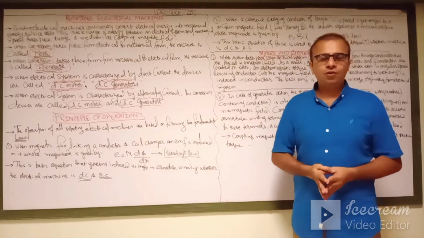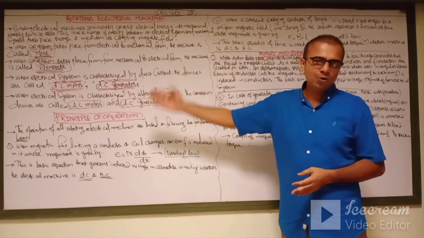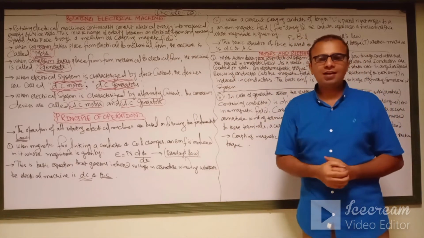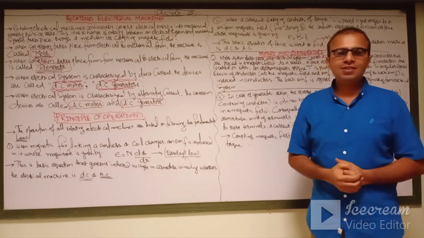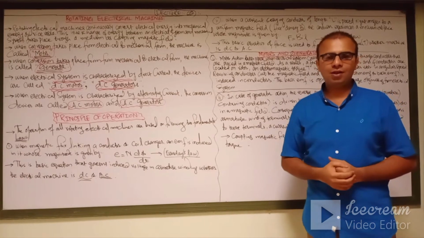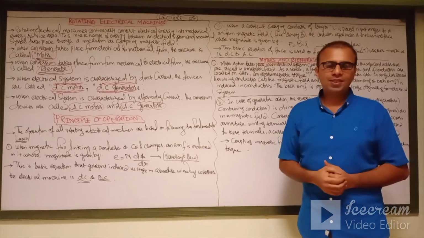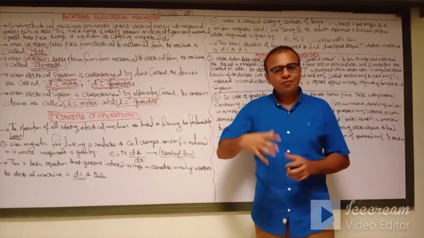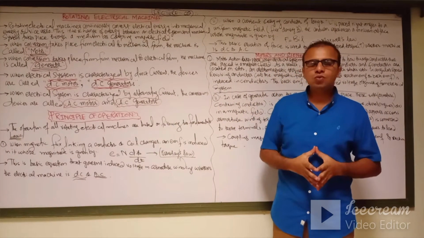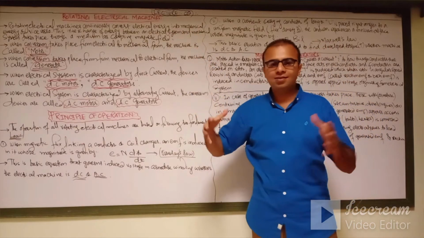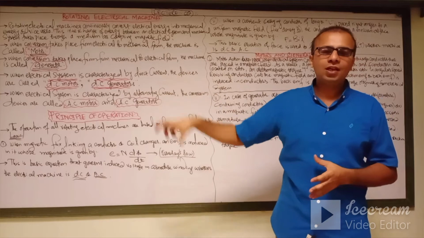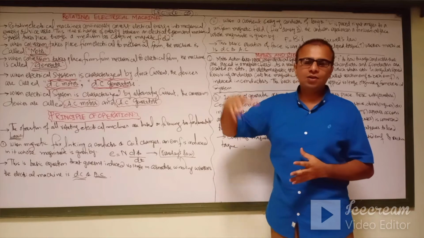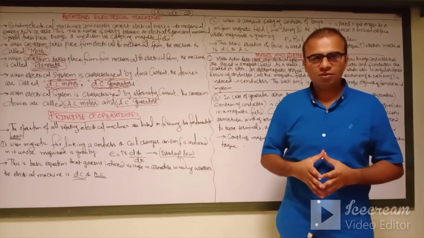And today's topic of our theoretical lecture series is the rotating electrical machines. So as you can see from the board, what are the rotating electrical machines? The rotating electrical machines are continuously rotating electrical devices. They can be called generators or motors, if the interaction between these two systems, electrical and mechanical, is to take place with the help of the coupling magnetic field, which we have already discussed in our first lecture.